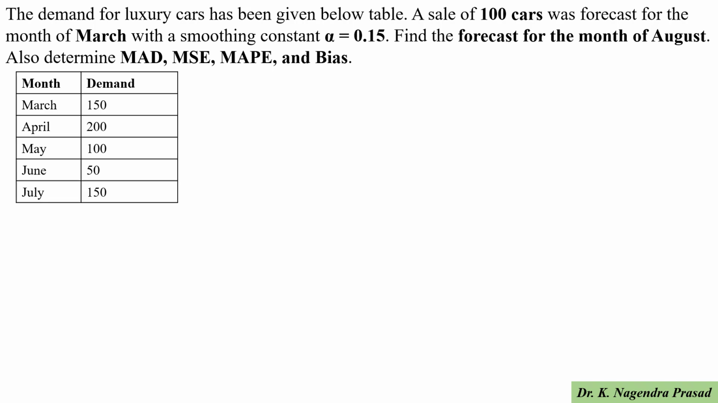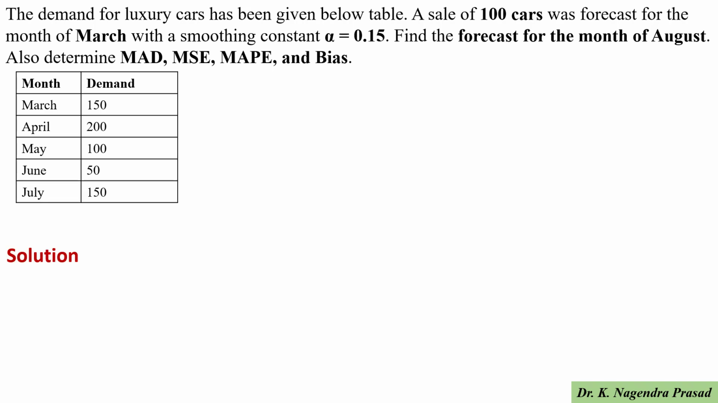In the present video, we will solve the forecasting problem by the exponential smoothing method. Let's see the problem. The demand for luxury cars has been given in the table below. A sale of 100 cars was forecast for the month of March with a smoothing constant alpha equal to 0.15. Find the forecast for the month of August. Also determine the mean absolute deviation MAD, mean square error MSE, mean absolute percentage error MAPE, and bias.